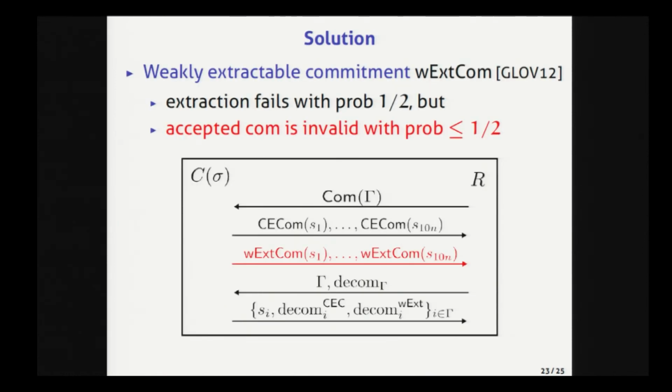Then I solved this problem by using a commitment scheme called the weakly extractable commitment scheme. And this scheme has a nice property that an accepted commitment is invalid with probability at most 1/2. Then I consider this scheme. In this scheme, the committer also uses a weakly extractable commitment scheme to commit to the shares. And the cut and choose technique is used to guarantee that the committer commits to the same value in CCOM and the weakly extractable commitment.